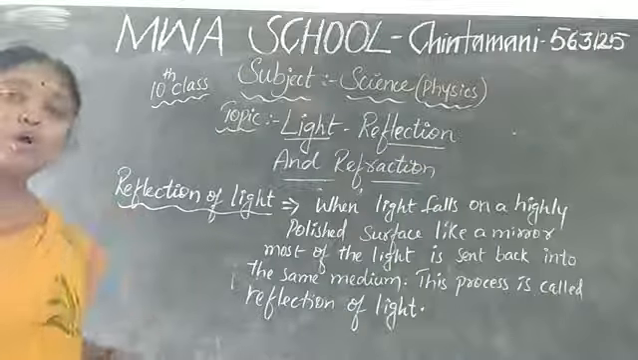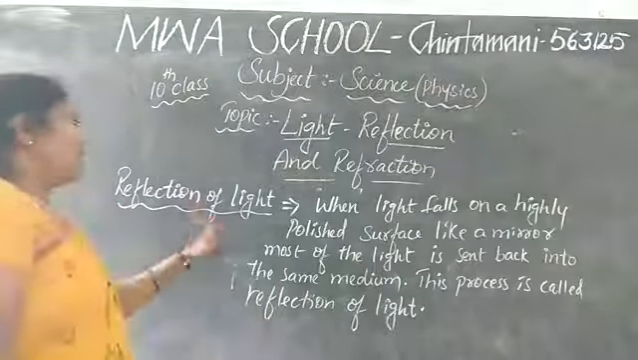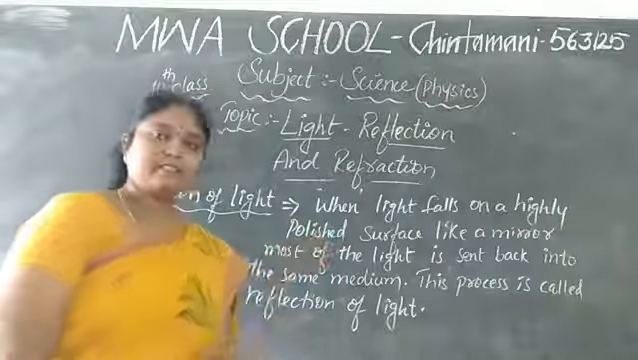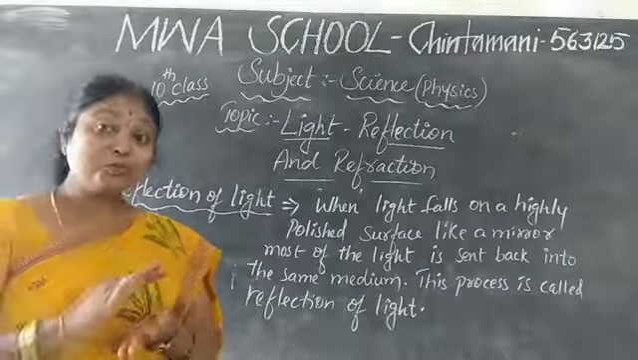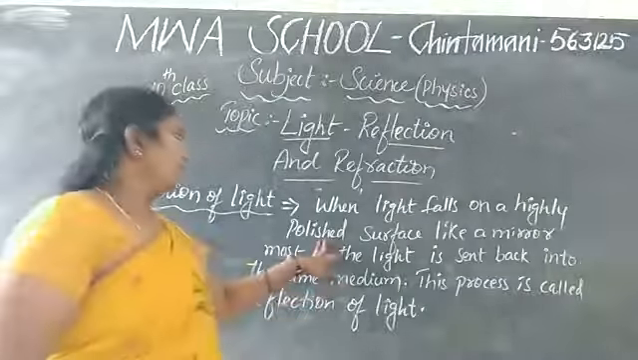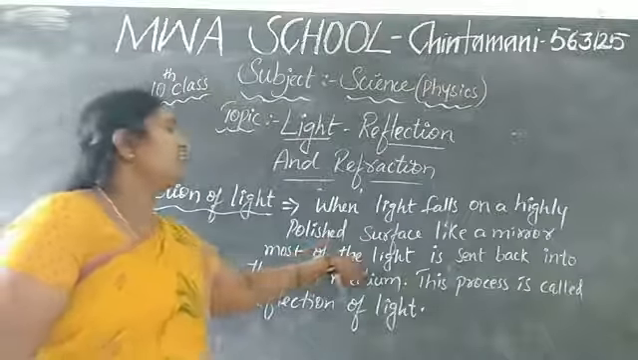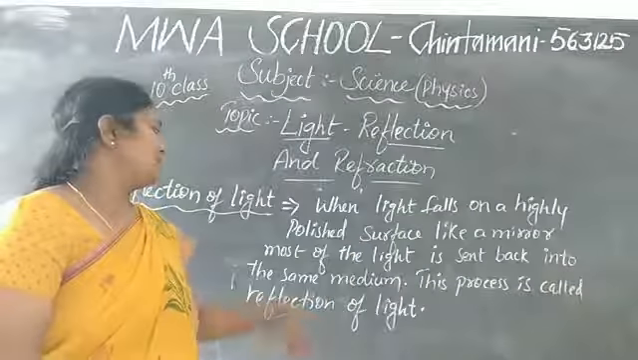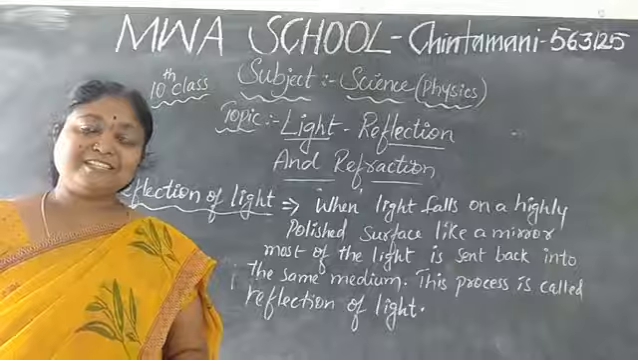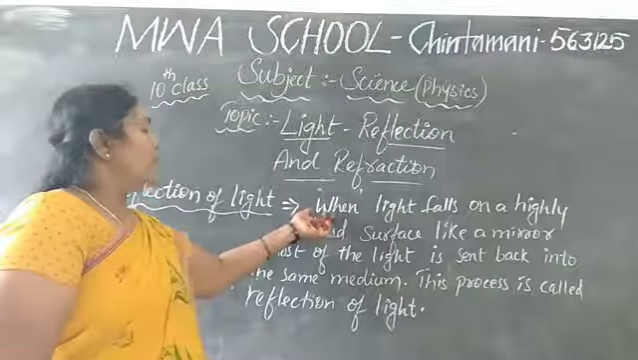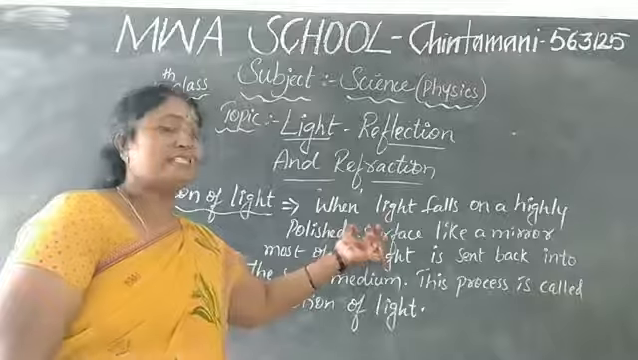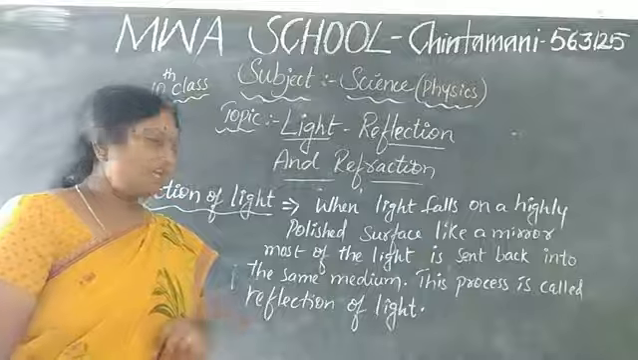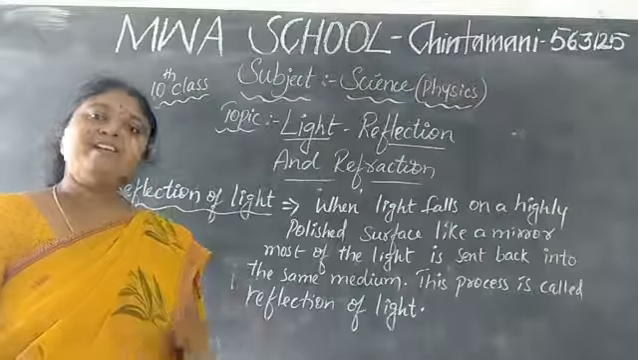Next, what do you mean by reflection of light? When light falls on a highly polished surface, what do you mean by highly polished surface? A smooth one, like a mirror. Most of the light is sent back into the same medium. This process is called reflection of light.